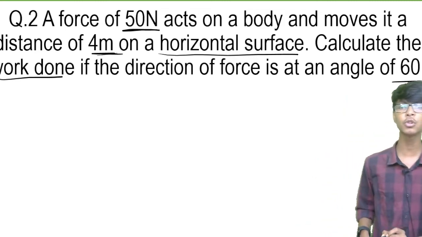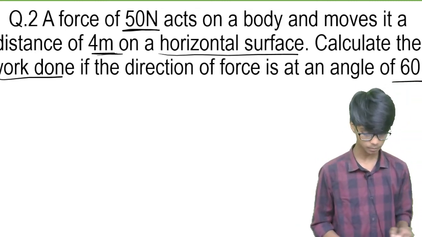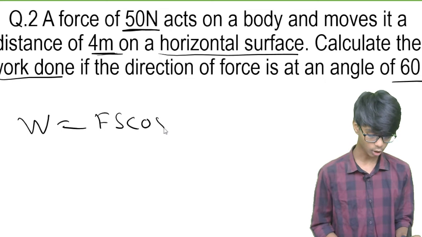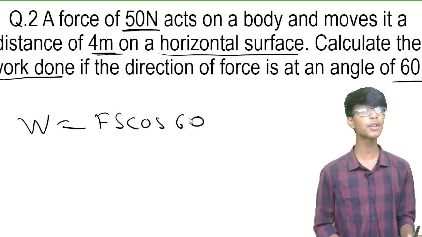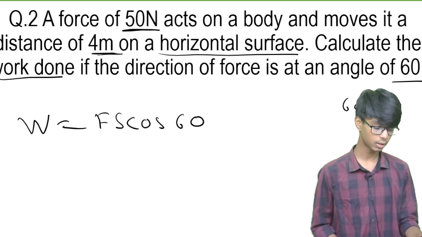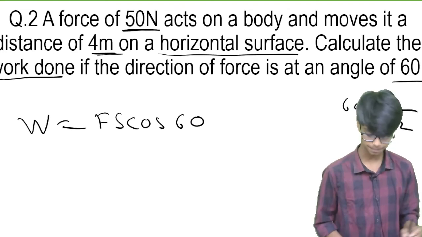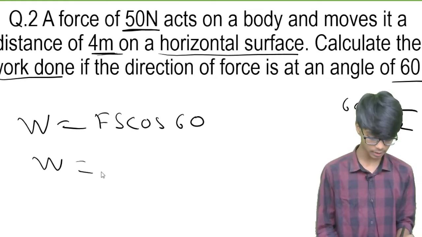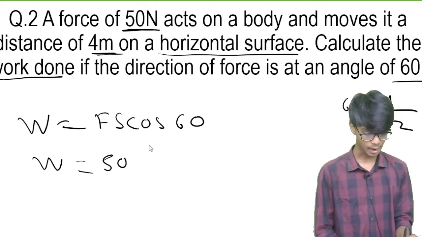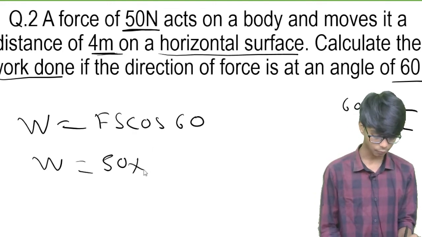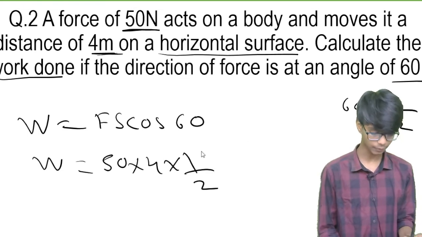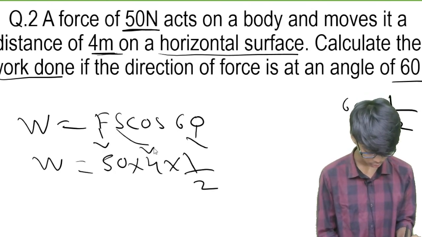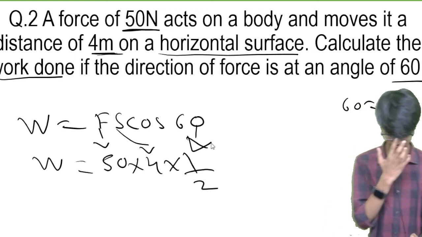So I think many of you know what is cos. Here the formula will be W = F s cos 60. Now what is the value of cos 60? Cos 60 equals 1 by 2, means half. And cos 90 equals 0, you know that. Here F is how much? 50 Newton. And distance displaced is 4, into 1 by 2, the value of cos 60. I think you understood: F equals 50, s equals 4, and cos 60 value is 1 by 2.